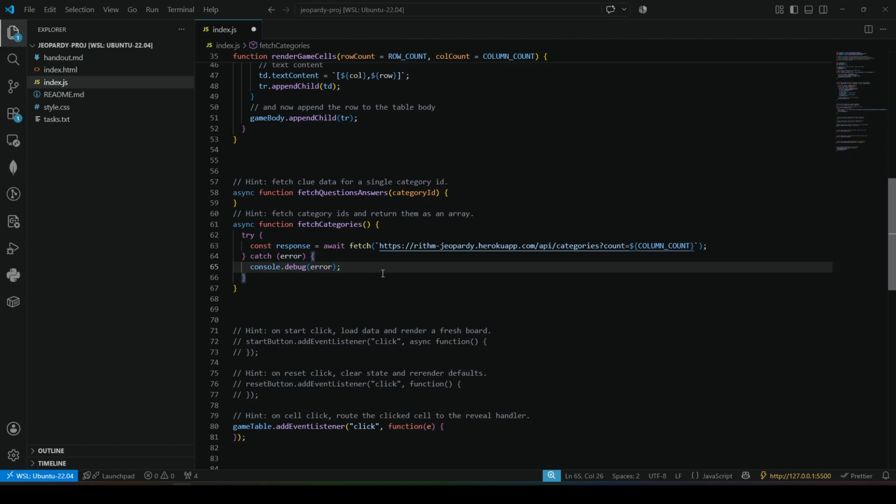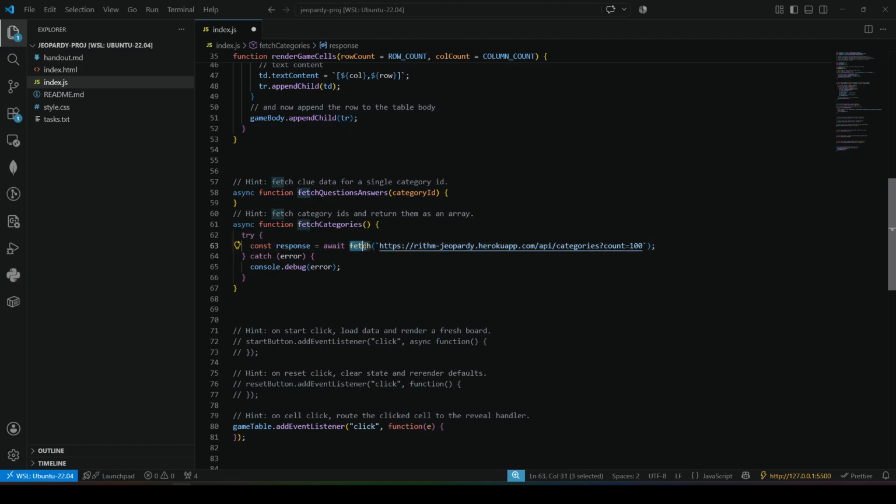But let's come back to this endpoint. So Copilot picked it up for us that we want to go to this API request and then fetch the categories, but it wants to only fetch 6. I don't want that. I want to fetch all of them. So we'll go with 100, I think. It's going to be all right for now. Probably. And here's another thing.